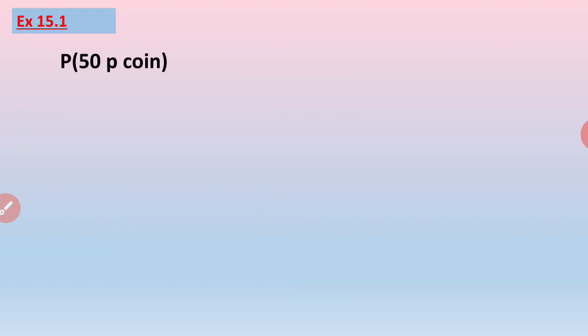Here we have to find out the probability of a 50 paise coin, which is 100 in number out of total 180. So the probability will be 100 upon 180, which can be reduced further to 5 by 9. Probability is a ratio and it is to be reduced to its lowest term.